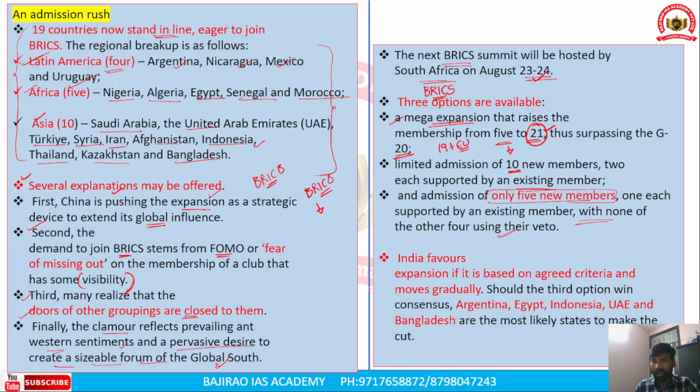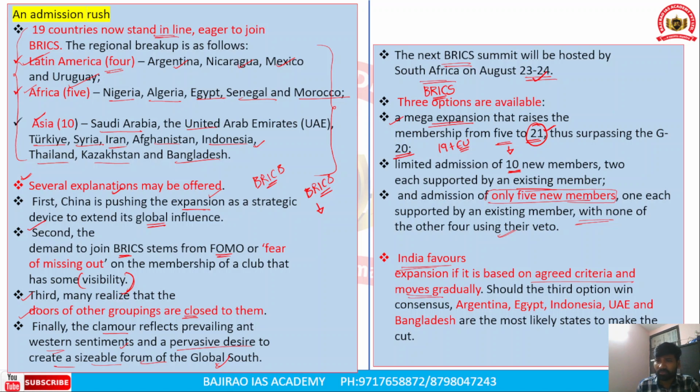Okay. However, India's position is that India favors the expansion of this grouping. However, India says that it should be based on agreed criteria, and India moves gradually on the expansion of the BRICS grouping, taking into consideration all the possibilities.